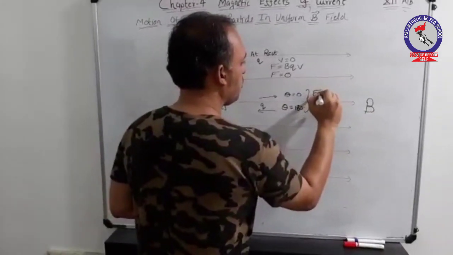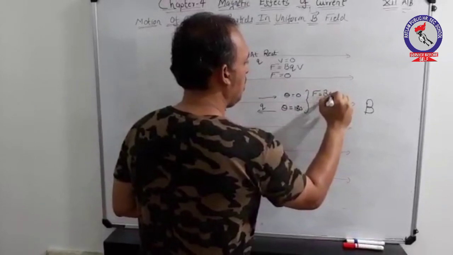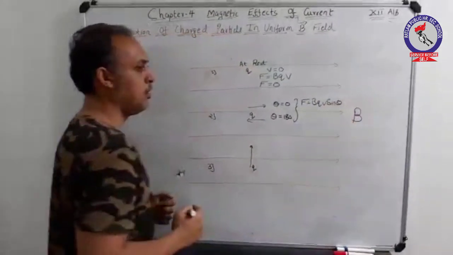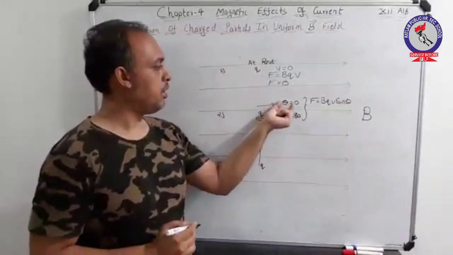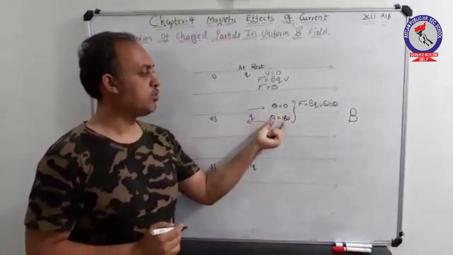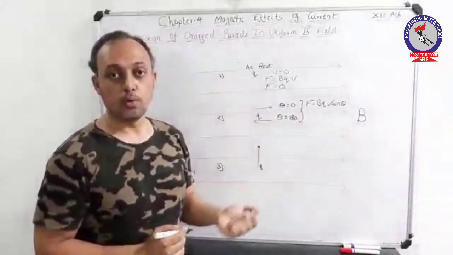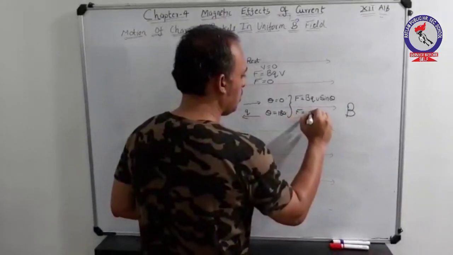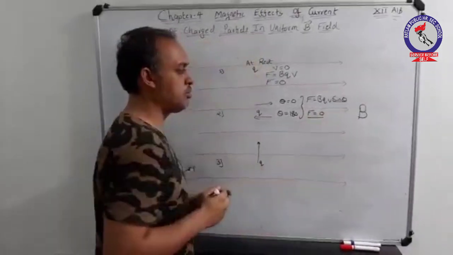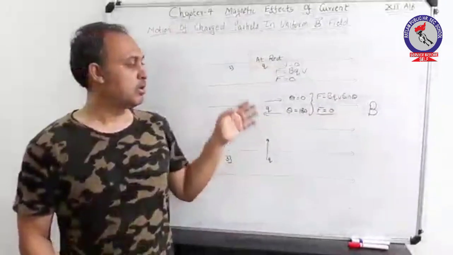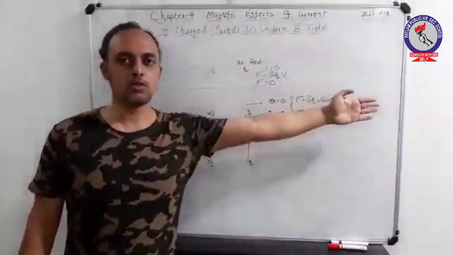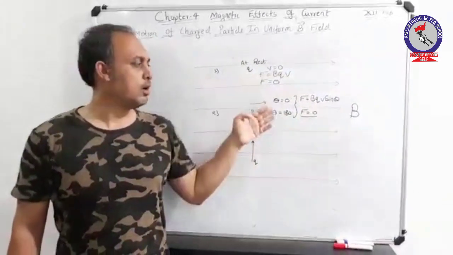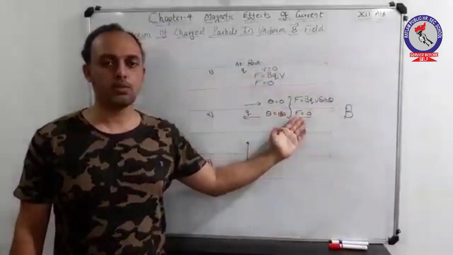Since the expression of force is BQV sin theta, the values of sin 0 and sin 180 are both 0. Hence, in this case also, no force will be experienced by a charged particle. That is, if the charged particle is moving parallel or anti-parallel to the direction of magnetic field, under both conditions, no force is experienced.